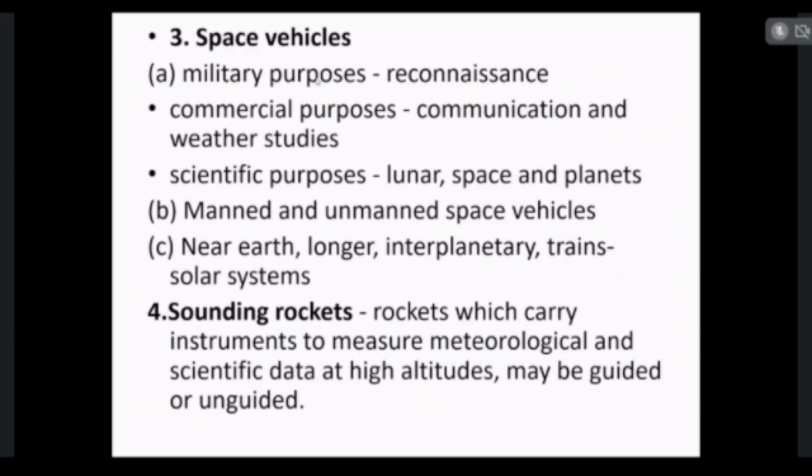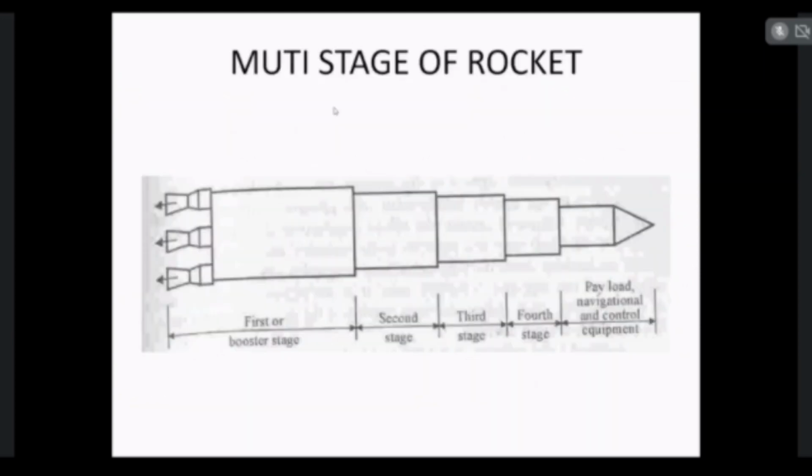Sounding rockets, which carry instruments to measure meteorological and scientific data at high altitudes, may be guided or unguided.